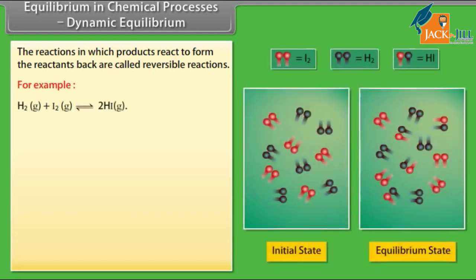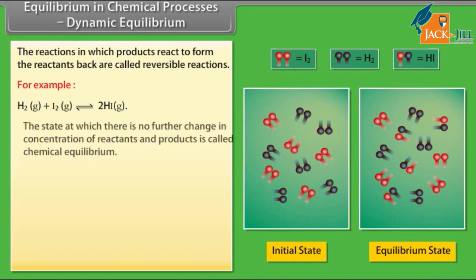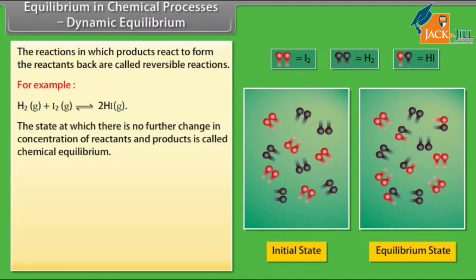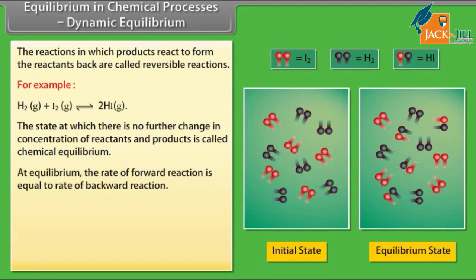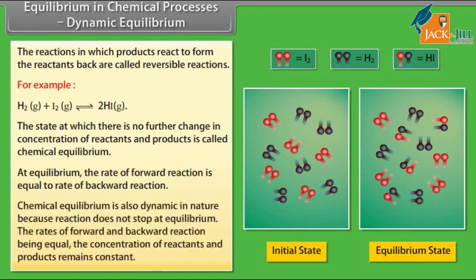For example, hydrogen reacts with iodine, giving hydrogen iodide. The state at which there is no further change in concentration of reactants and products is called chemical equilibrium. At equilibrium, the rate of forward reaction is equal to the rate of backward reaction. Chemical equilibrium is also dynamic in nature because the reaction does not stop at equilibrium. The rates of forward and backward reactions being equal, the concentrations of reactants and products remain constant.